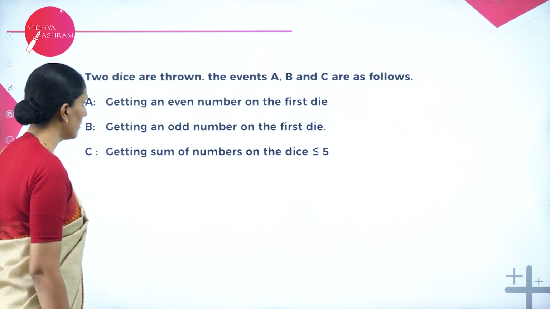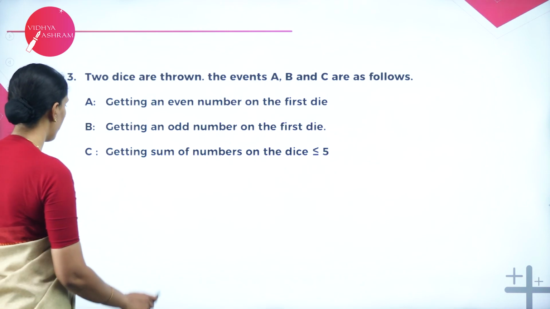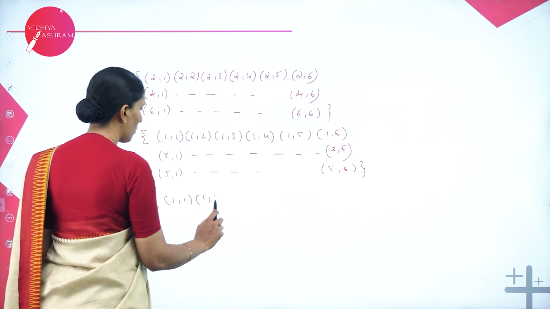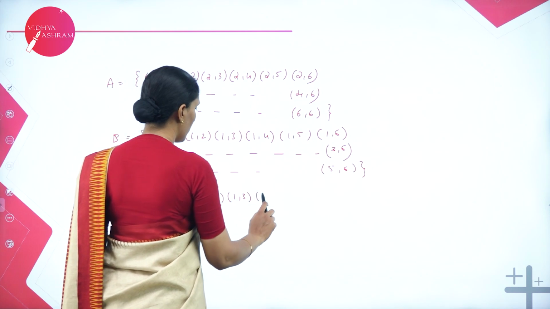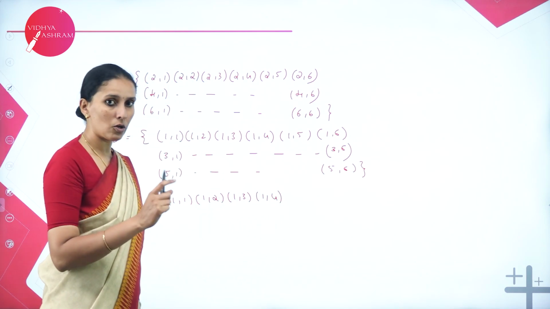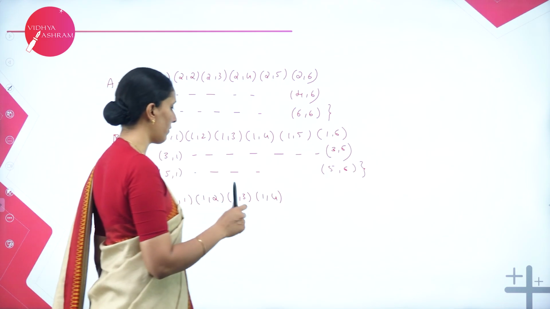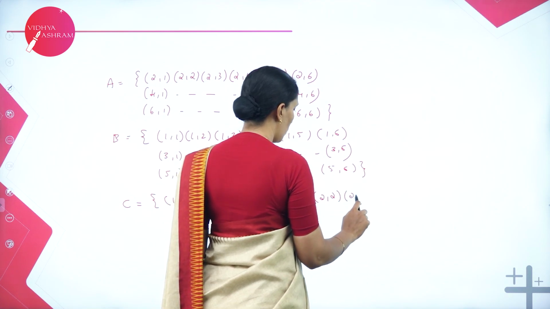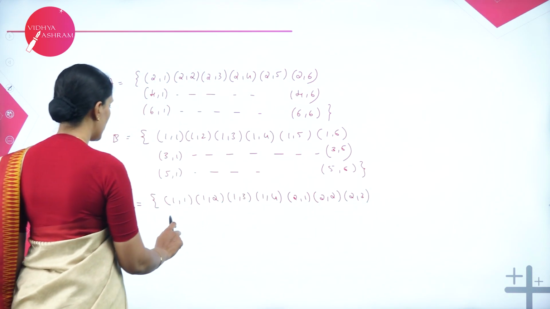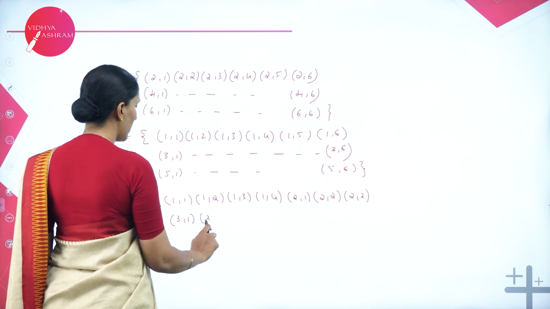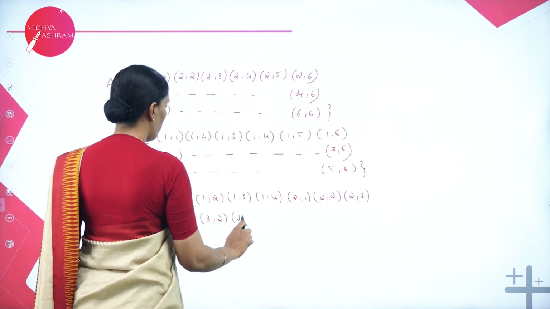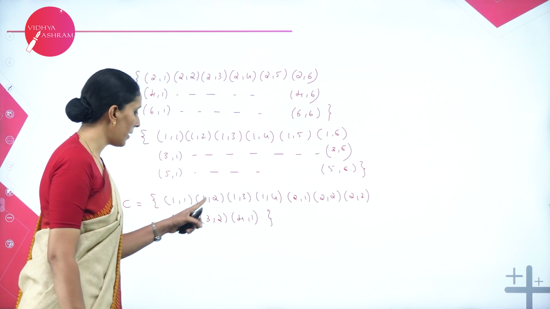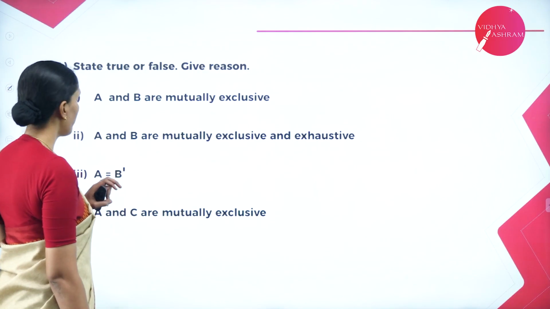Next, event C, sum of numbers on the dice is less than or equal to 5. C, I can choose (1,1), (1,2), (1,3), (1,4). I cannot take (1,5) because 1 plus 5 is 6, which is greater than 5. So the next I can write is (2,1), (2,2), (2,3). Next I can write (3,1), (3,2), and (4,1). So these are the outcomes which add up to 5 or less than 5. So we have written the events.